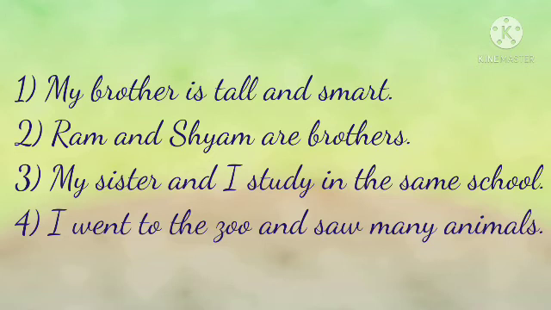Next one, Ram and Shyam are brothers. The next, my sister and I study in the same school. Now the fourth, I went to the zoo and saw many animals. Remember that when we use and, the sentences do not have any opposing ideas.